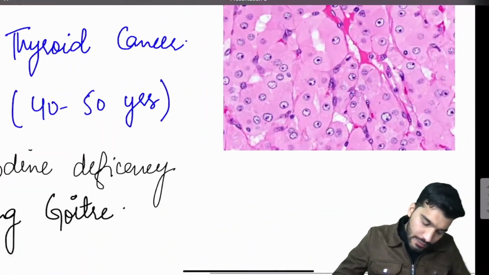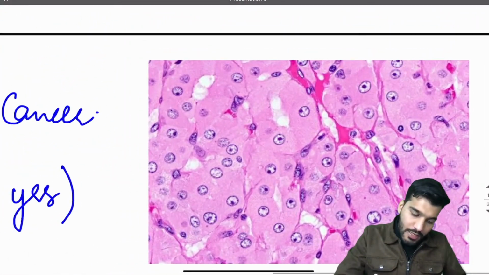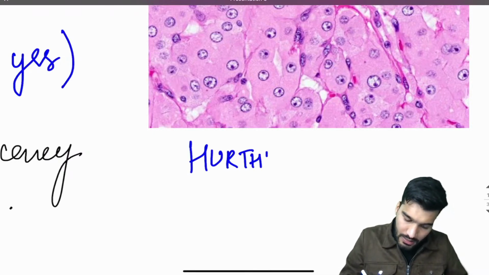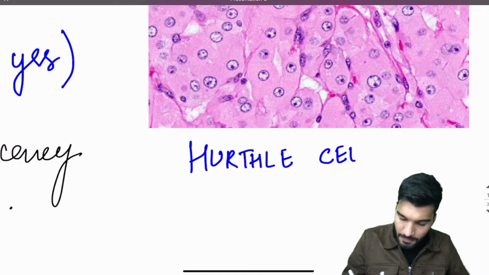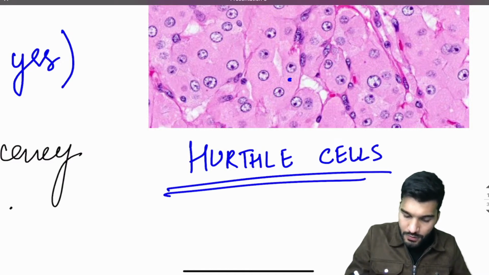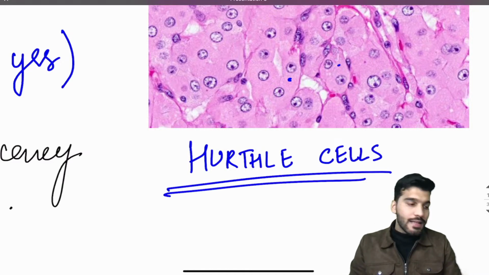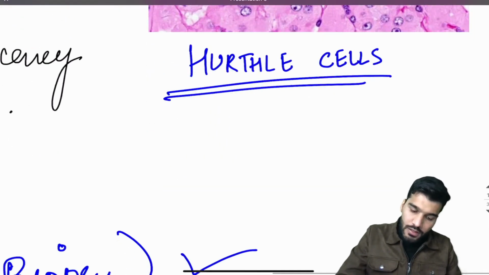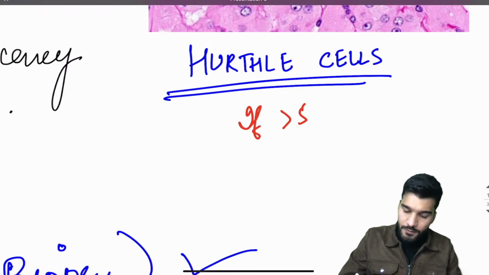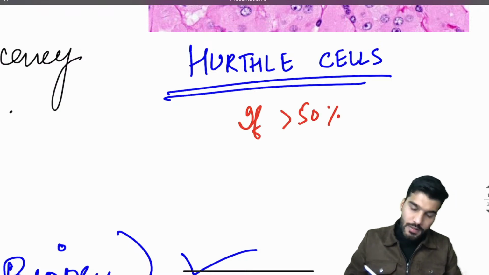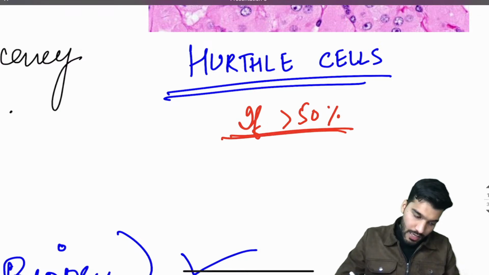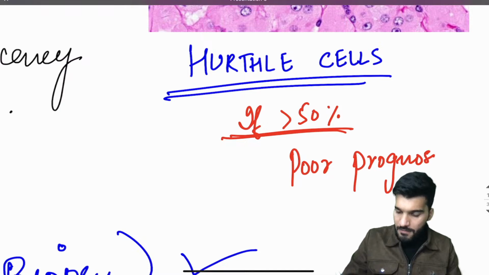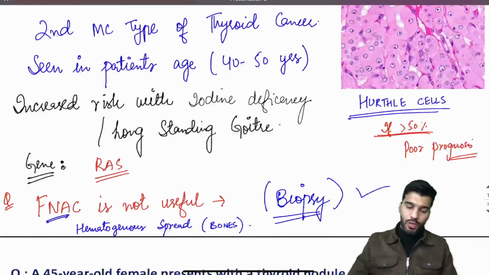And now we have these follicles filled with colloid. What are the cells called? The cells seen are called Hurthle cells. Remember, if more than 50% Hurthle cells are there, then we have a poor prognosis.